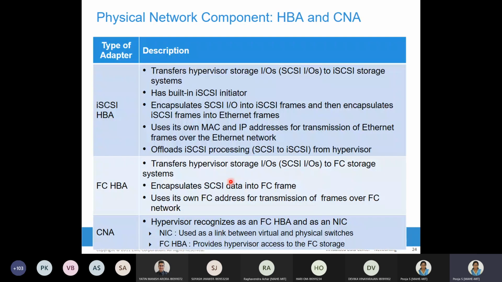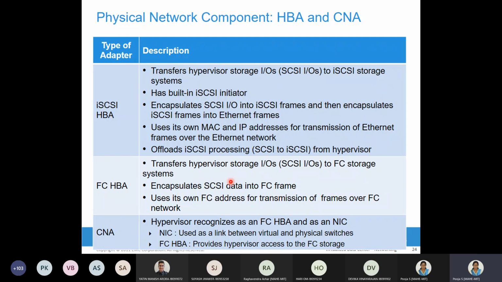So the other physical adapters which we have used in network virtualization are host-based adapters and converged network adapters. As I told you, host-based adapters provide the storage access coming from the hypervisor kernel to the FC storage or iSCSI storage. We have already seen what a virtual host-based adapter is, what NPIV technology is, and what a physical host-based adapter is. So these are the physical host-based adapters which we are discussing here.